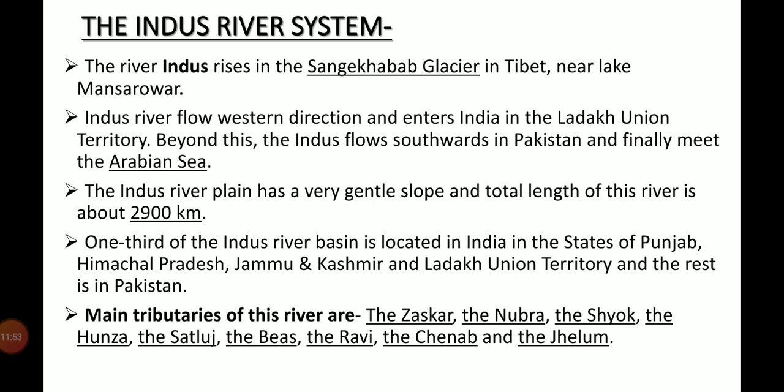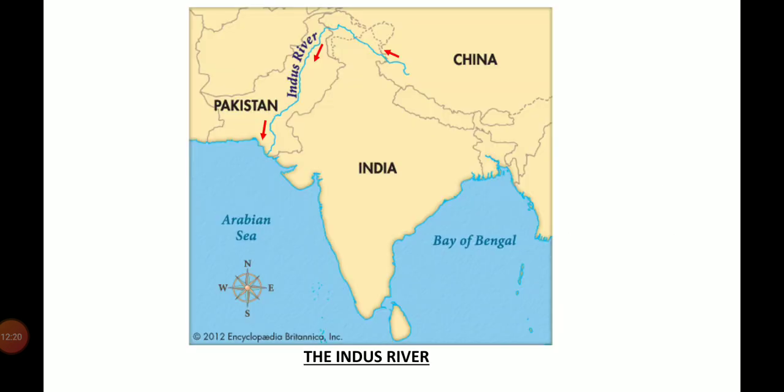Do you know, according to the regulation of the Indus Water Treaty in 1960, India can use only 20% of the total water carried by the Indus River, and this water is used for irrigation in the states of Punjab, Haryana and the southern and western part of Rajasthan. In this map, you can see the flow and direction of the Indus River, and the river finally meets the Arabian Sea.